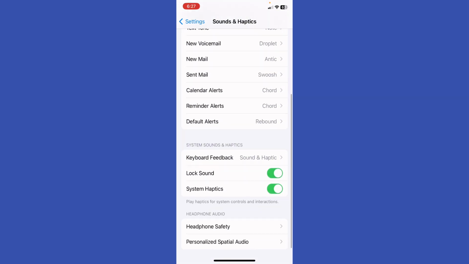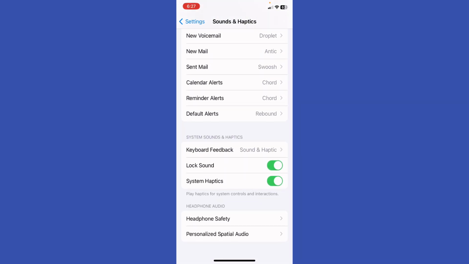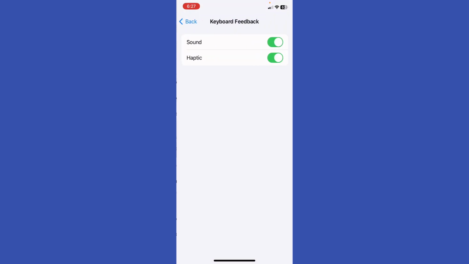So what you're gonna do, you're gonna be able right here to see the keyboard feedback. Click on it and basically you're gonna be able to turn off the sound, and just hear the haptics, or the vibration while typing. Or you could just toggle both of them off, and basically you're gonna have muted typing while using the iPhone.